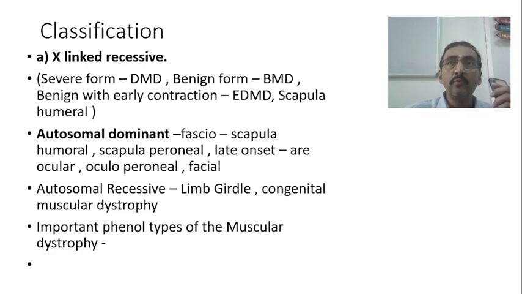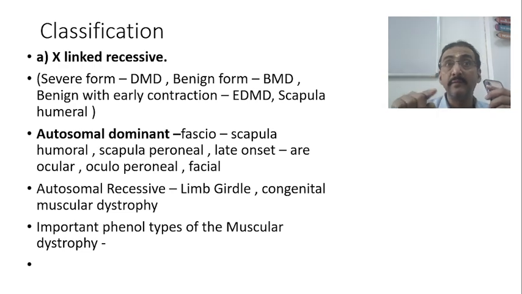Now, to be more precise, in the classification, the first one is X-linked recessive, which is definitely DMD. DMD is considered a severe form, whereas BMD is considered a benign form. And benign with early contractures can be seen in the case of Emery-Dreifuss muscular dystrophy or scapulohumeral muscular dystrophies. Similarly, already we have discussed the autosomal dominant types, facioscapulohumeral and scapuloperoneal. If you look at the late onset, again ocular, oculopharyngeal, facial, etc.